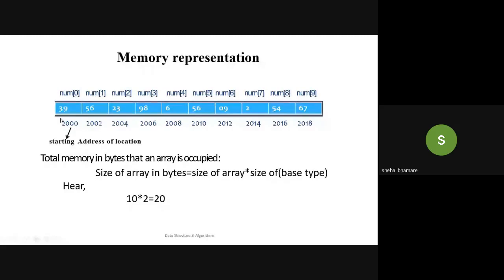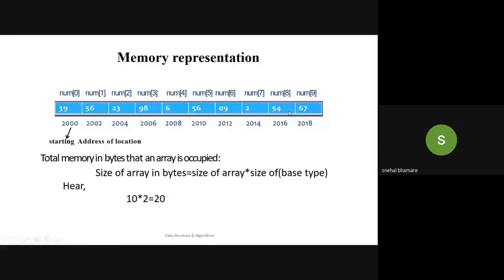This 2000 is the location where the value is going to be stored, and you are representing this number in your program with the symbol num 0. Now this number will require 2 bytes of memory, so the next element will be stored at 2000 plus 2 bytes, that is 2002. So the second number will be stored at the 2002 location. Similarly, all these elements will be stored occupying 2 bytes of memory each.